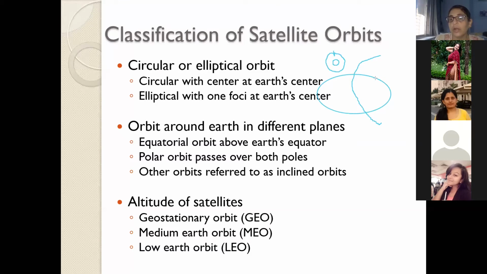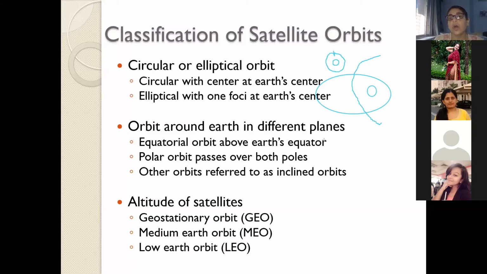So what is happening is the distance between the satellite revolving around the earth is not uniform. So the first case is uniform, a circle with earth at the center, and the second is an elliptical orbit when earth is at one of the foci. It is a classification depending upon the shape of an orbit.